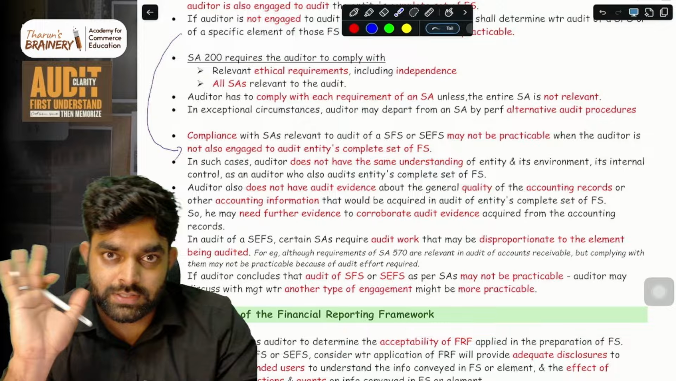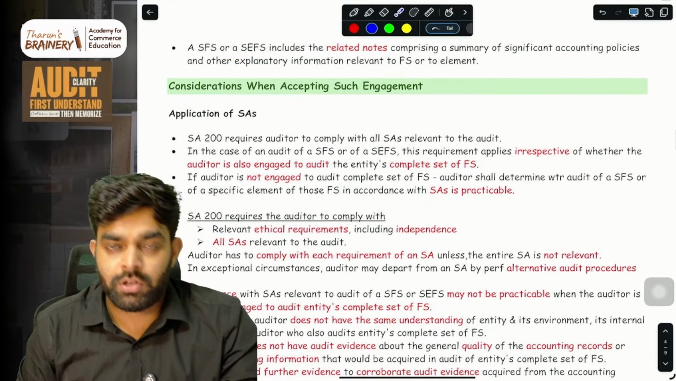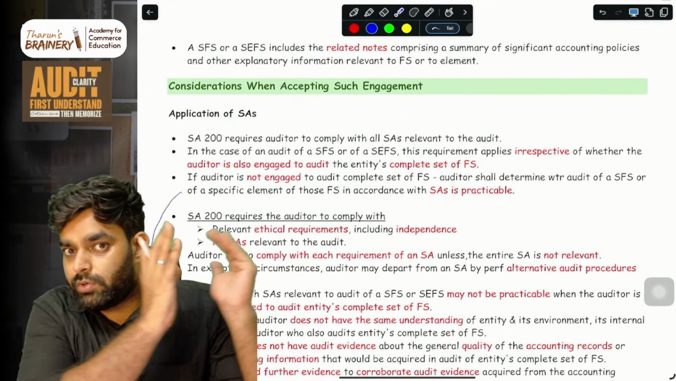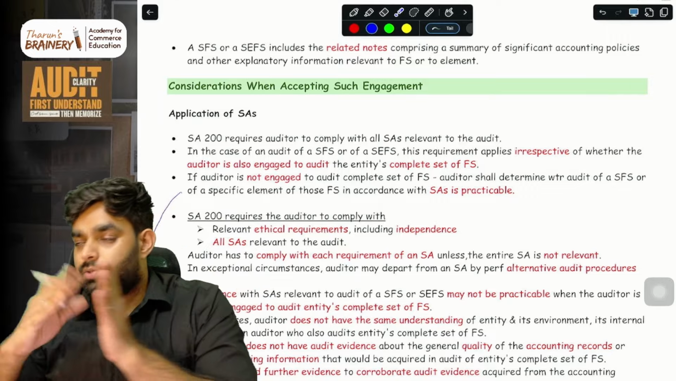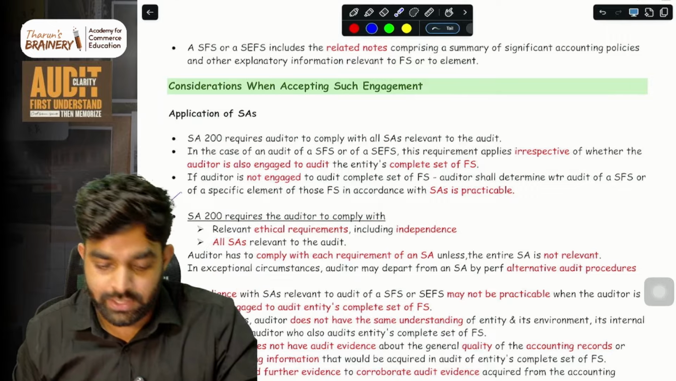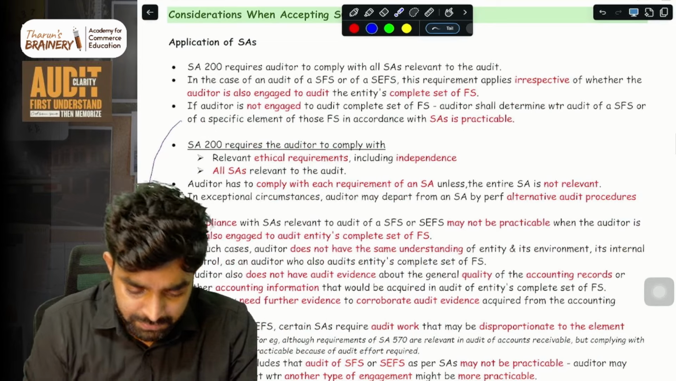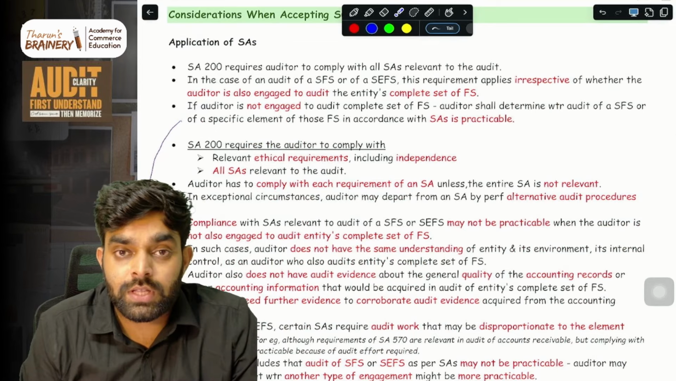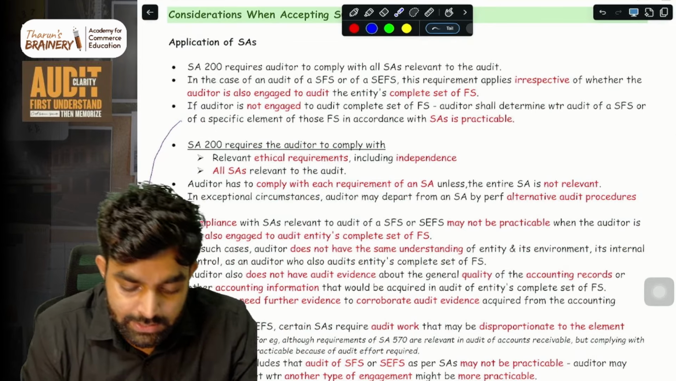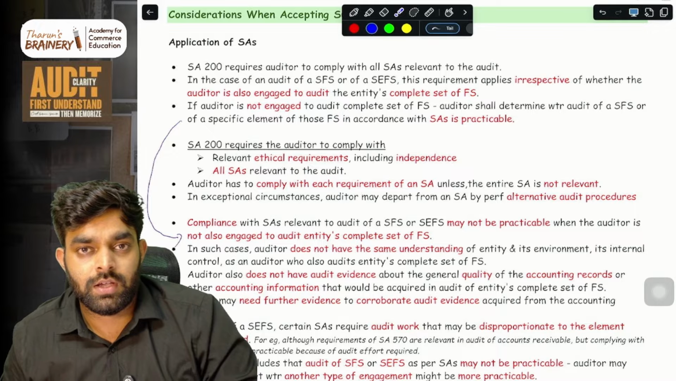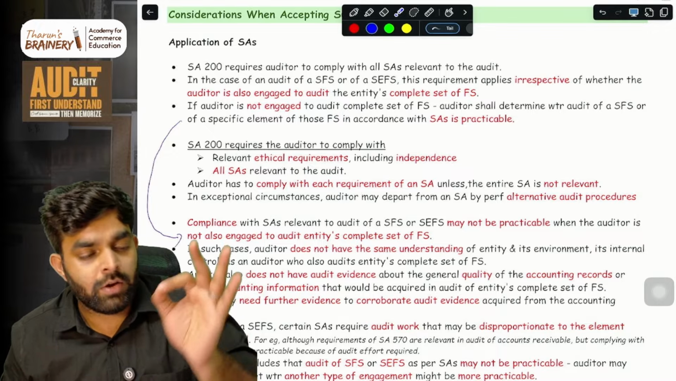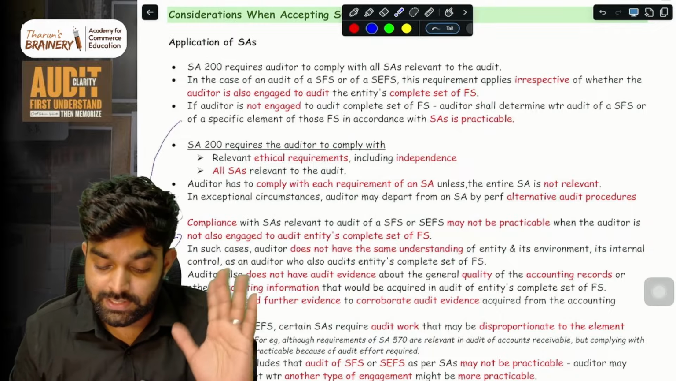So keep just this thing in your mind. When you're auditing both these things in conjunction, you can use whatever evidence you get from audit of complete financial statements. Same audit evidence you can use for the same things in single financial statement if it is applicable. Then, if both are audited by different auditors, that is, if the auditor is not engaged to audit the complete set of financial statements, the auditor doing that and the auditor doing SCFS and SFS is different.